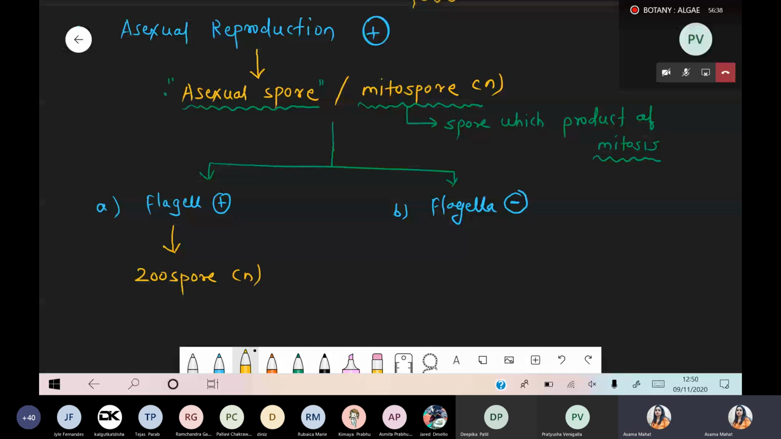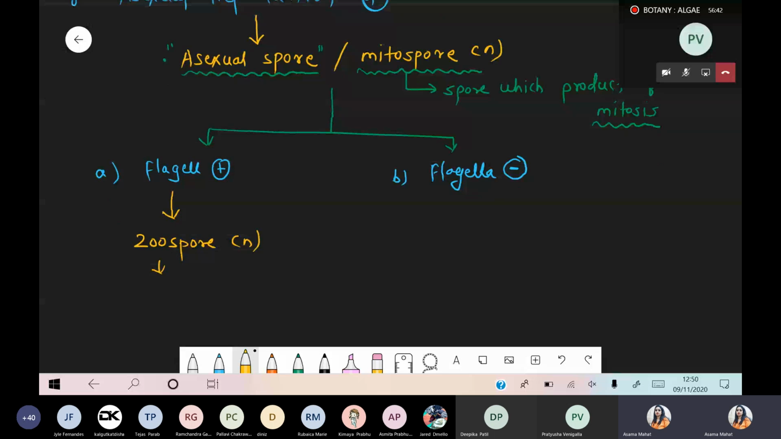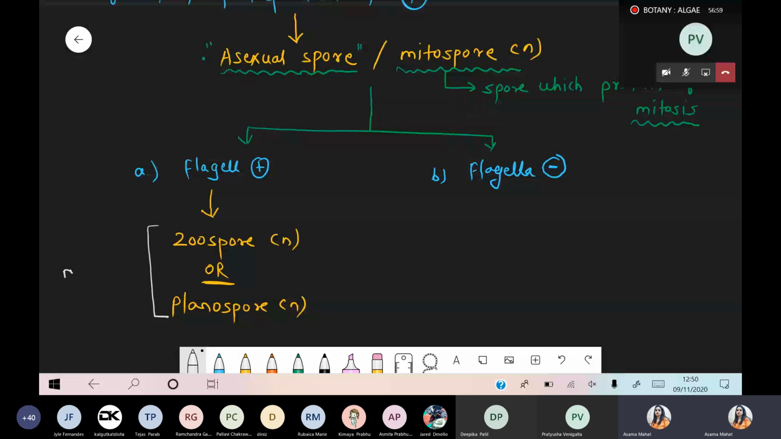Zoospore. And what is the meaning of this zoospore? Zoospore is nothing but a motile spore. So simply these are called as the zoospore, or also called as the planospore. Planospores are also haploid in nature. And what is the common point for this zoospore or planospore? These are the specific type of the spore which is motile. So if it is a motile spore, that motile spore is called as the zoospore, or also called as the planospore.